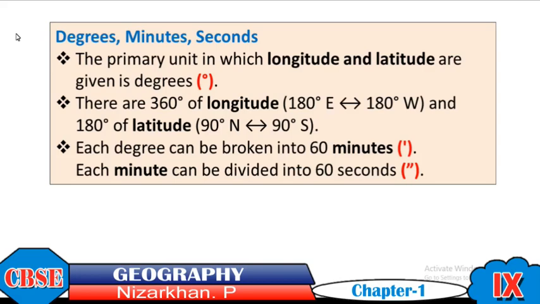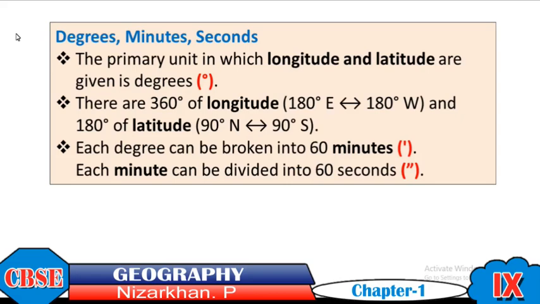There are 360 degrees of longitudes around the globe, that is 180 in the eastern hemisphere and another 180 in the western hemisphere. So 180 plus 180, that is 360 longitudes around the globe.